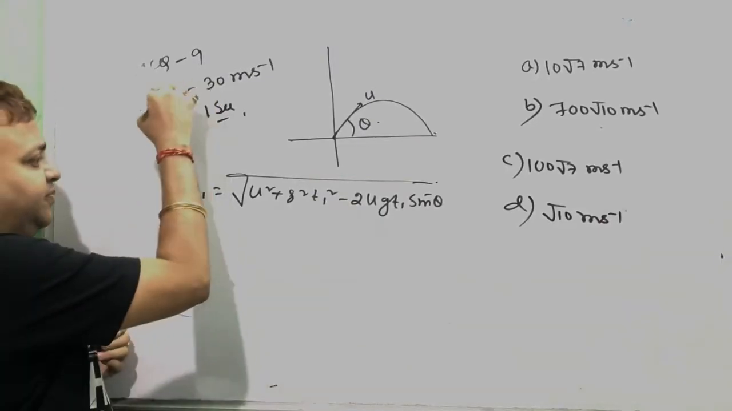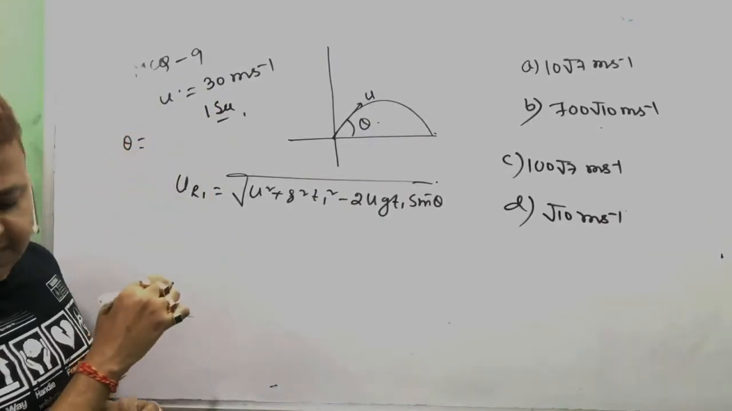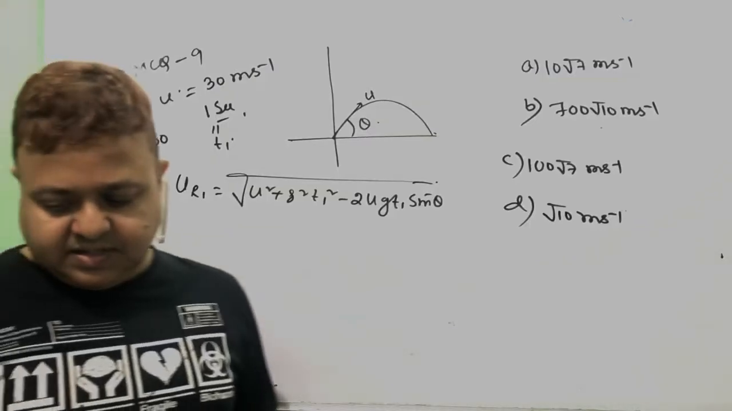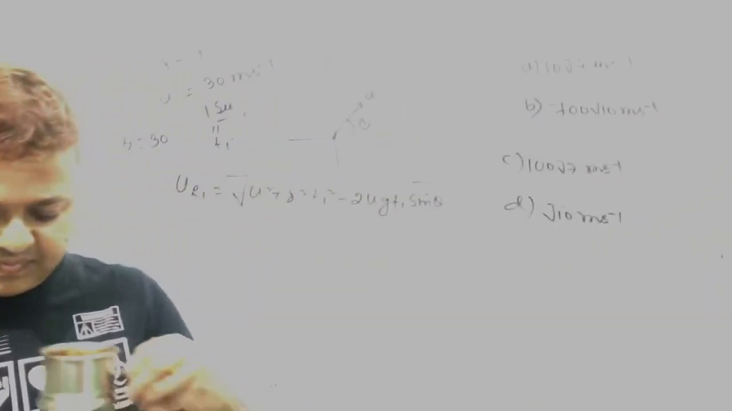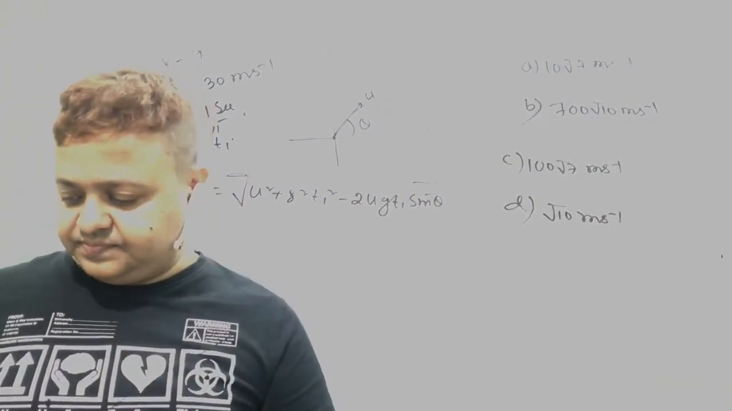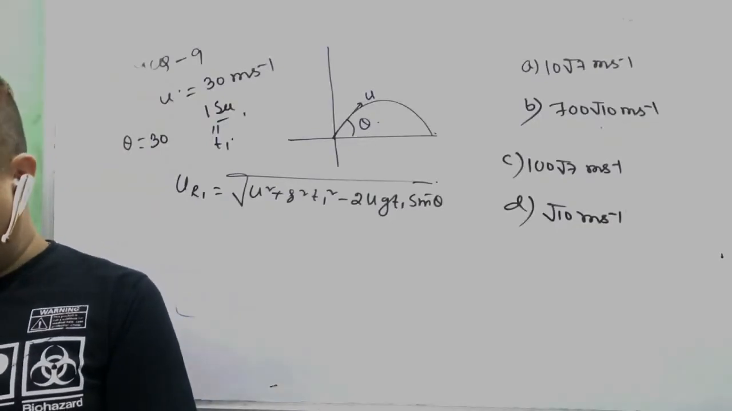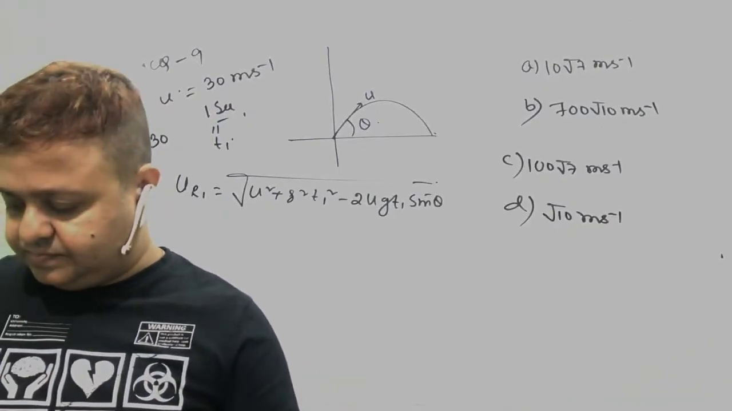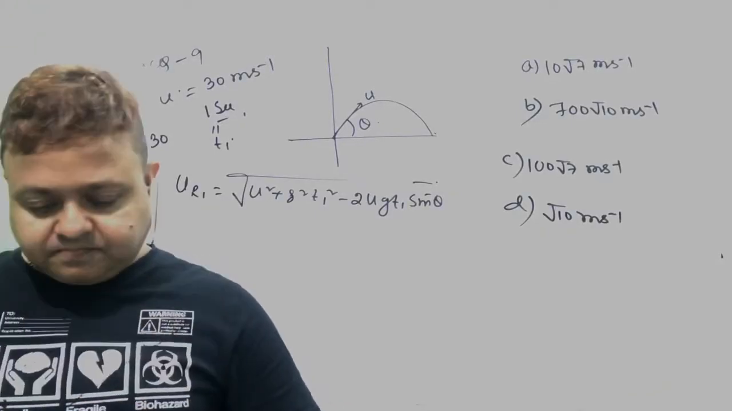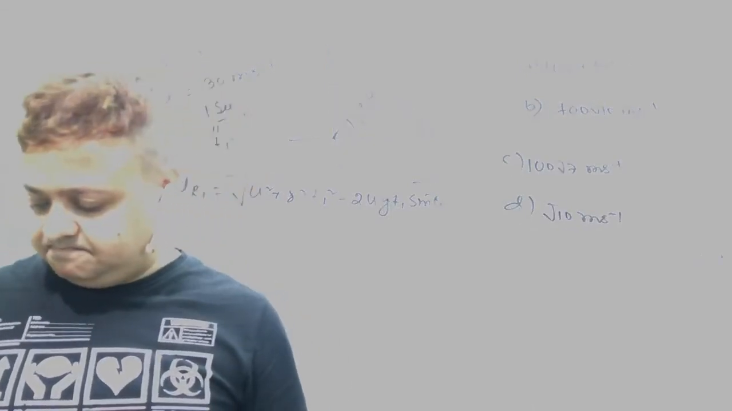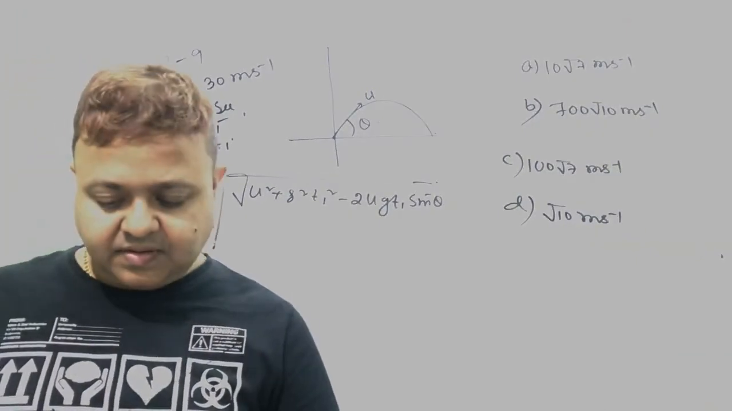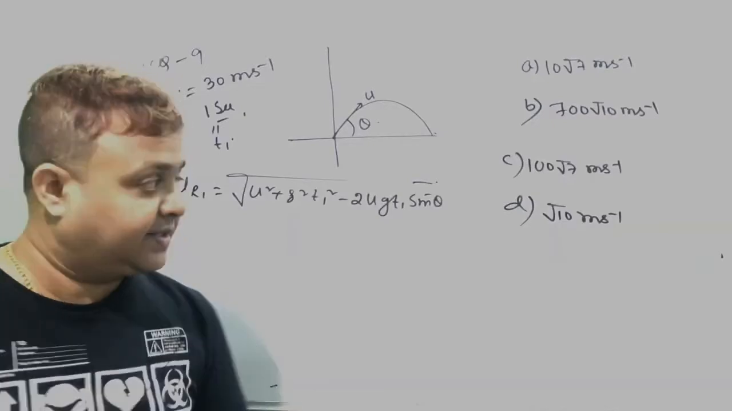Everything is given. This is u. Theta is given. How much theta? 30 degree. Time is 1 second. g equal to 10. So the answer is 10 root 7.